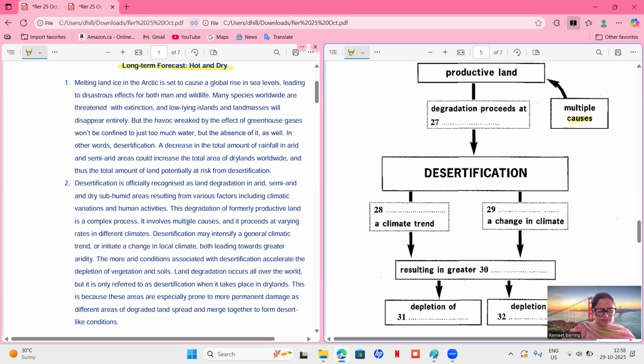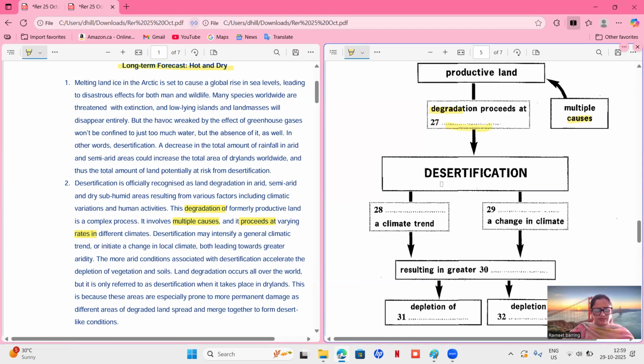That means here is the location, and it proceeds at varying rates. So they are talking about degradation. They say that degradation proceeds at. Proceeds is already there, at is already there. So the answer will be varying rates.